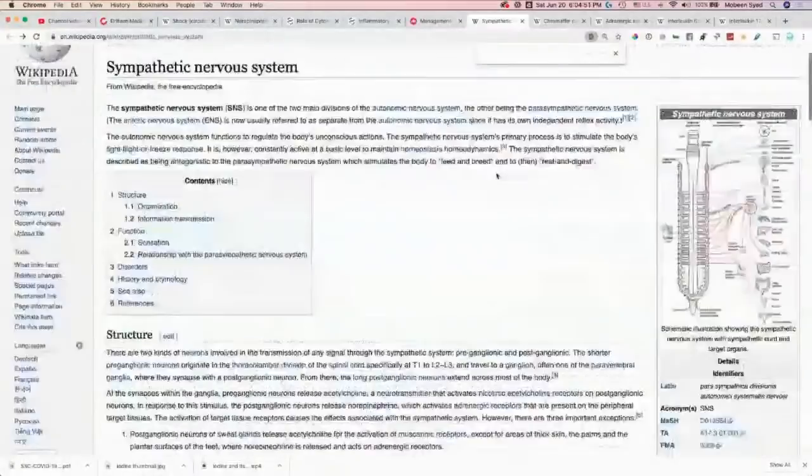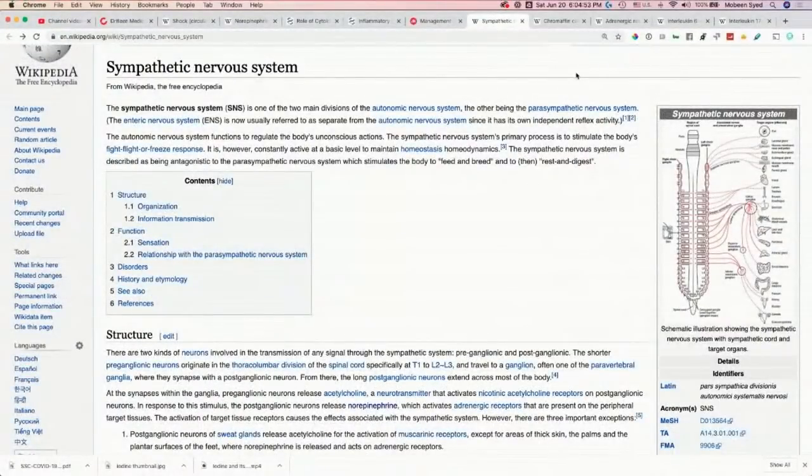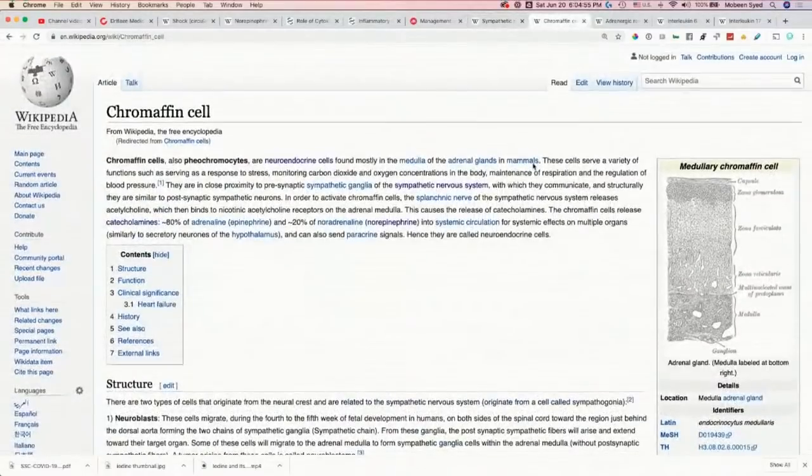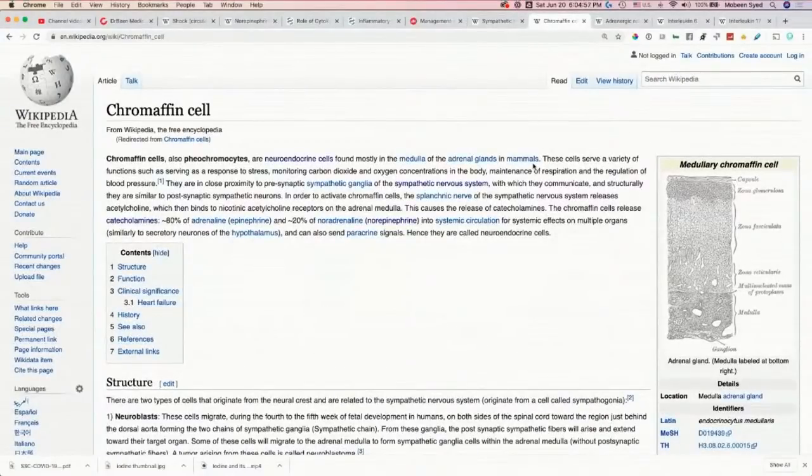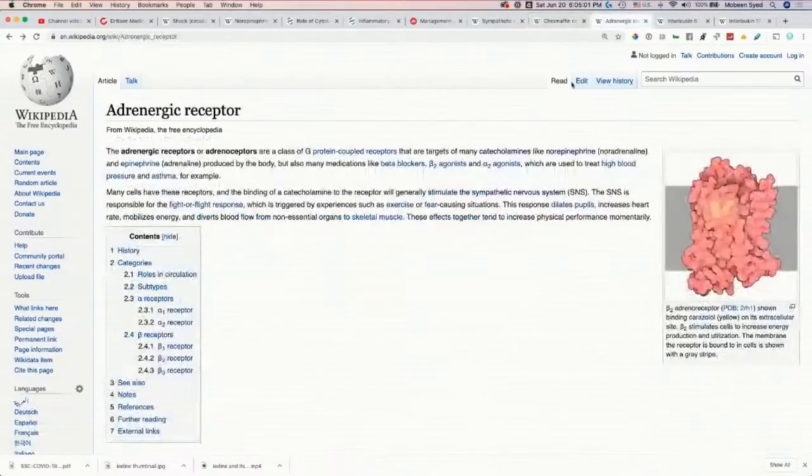This is the sympathetic nervous system. We will talk briefly about that today. And then these are the chromaffin cells that are in the suprarenal medulla, and we'll talk briefly about them as well. Then these are the adrenergic receptors. These are the receptors on which norepinephrine works. So we will look at those a little bit as well.